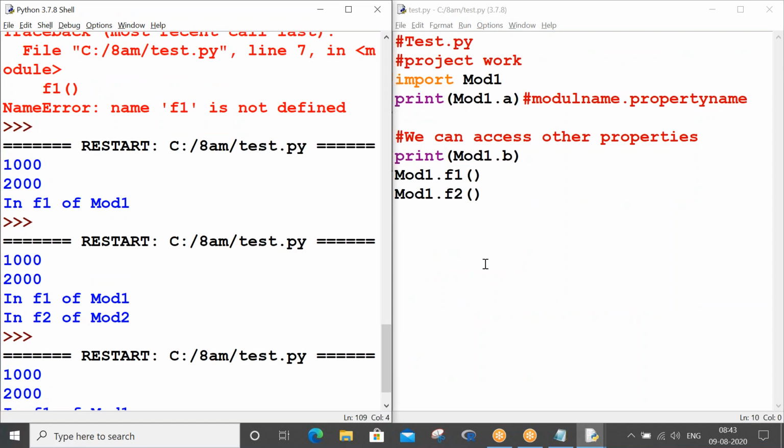I'm showing you test.py, and its output is on the left side. Just take it quickly. Shall I proceed?